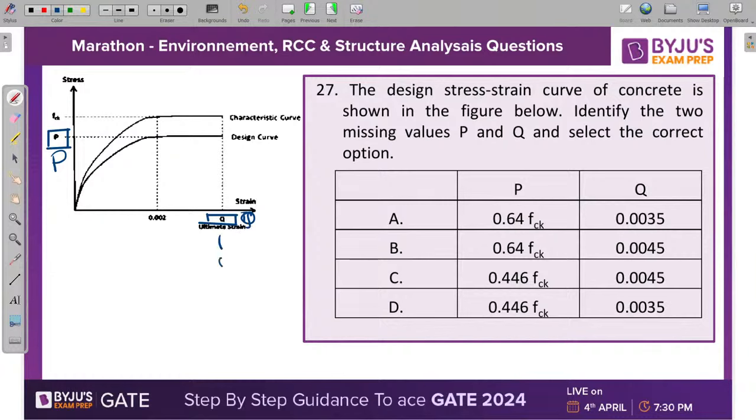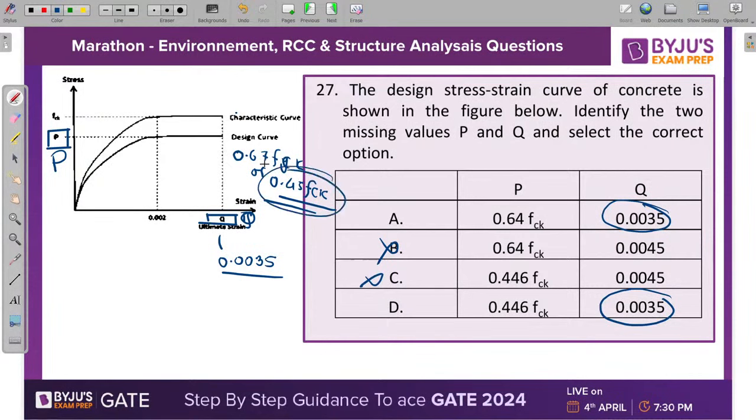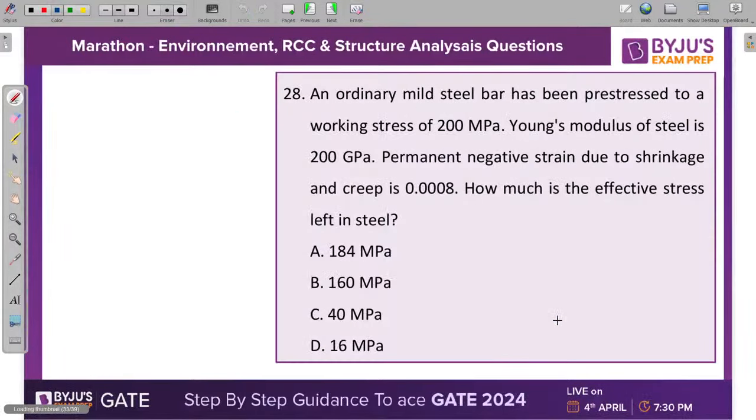What should be the ultimate strain in case of bending? 0.0035. So Q should be 0.0035. B and C are wrong. And we know that guys, what is the value of design stress? This is the characteristic stress, and design stress is what? 0.67 FCK or 0.45 FCK. It should be 0.45 FCK, right? So that's why D is the correct answer for the problem, which you can consider 0.446 FCK also, right? Very nice. Next question guys, next question.